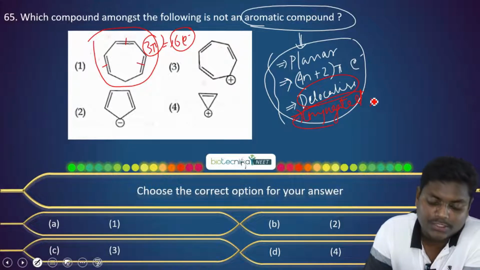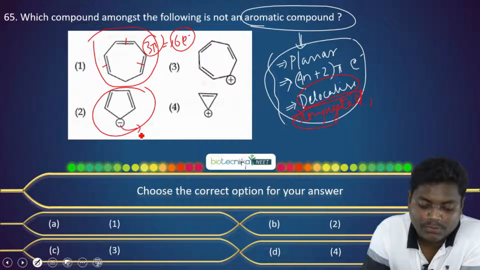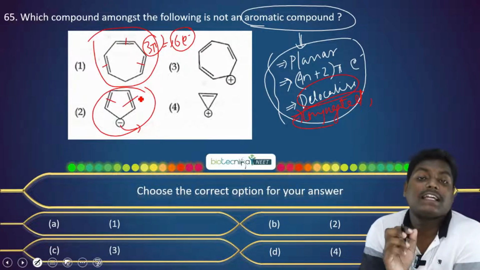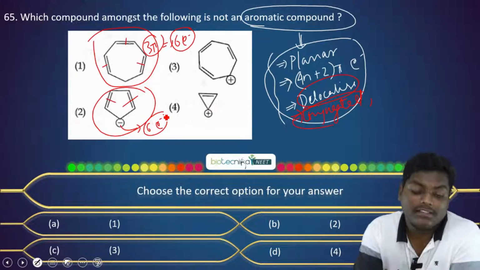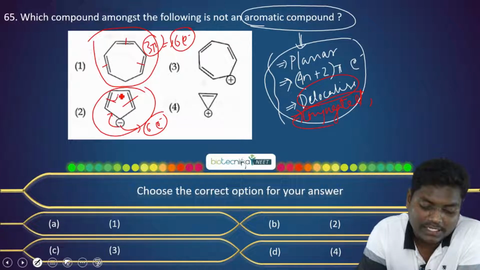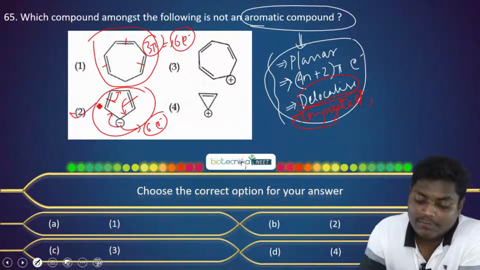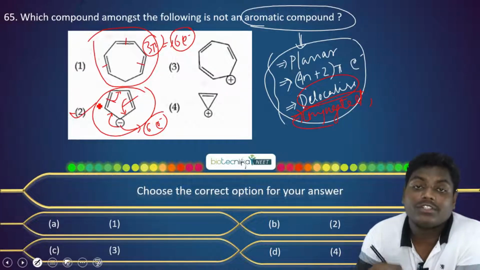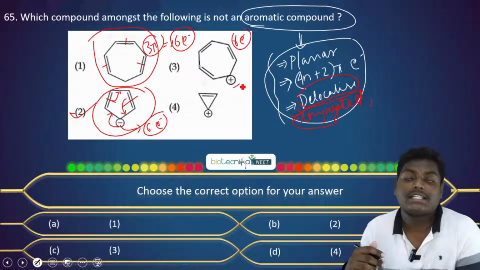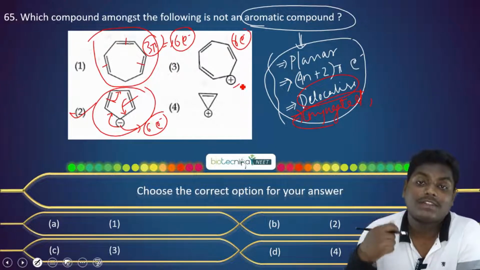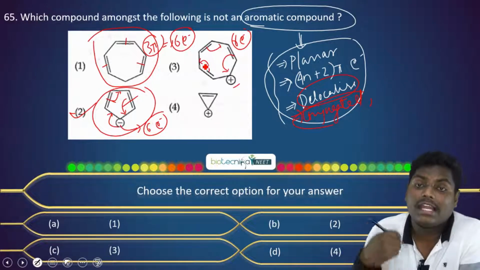Now if we look at this option, cyclopentadiene, here we have 2 plus 2, 4 electrons, plus this negative anion will give 6 electrons. So 6 electrons are present. This is a planar structure and this can be delocalized. We can see how it is delocalizing. So this is an aromatic compound. If we look here, we have 1, 2, 3 pi bonds, so 6 electrons. But the important thing is, due to the presence of this carbocation, these electrons can delocalize like this. So delocalization can take place.